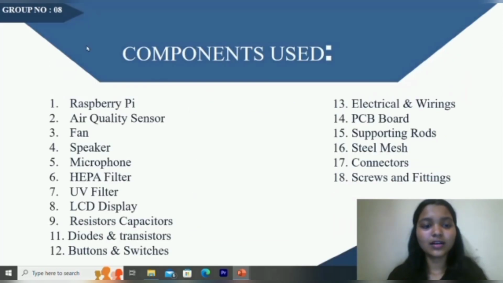So these are the components: Raspberry Pi, air quality sensor, fan, speaker, microphone, HEPA filter, UV filter, LCD display, resistor, capacitor, diodes and transistor, buttons and switches, electrical wiring, PCB board, supporting rod, steel mesh connectors.